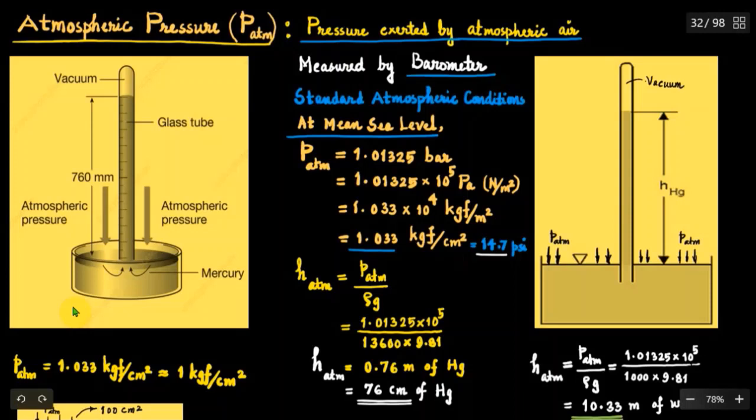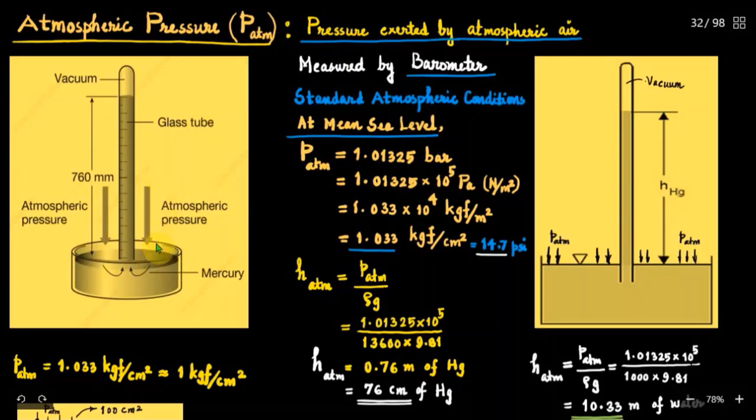Now we will consider the barometric setup of atmospheric pressure measurement. Consider a vessel that contains mercury, and we have an inverted vertical glass tube inserted into this vessel which contains mercury, and we know that the atmospheric pressure is acting on the free surface of mercury.